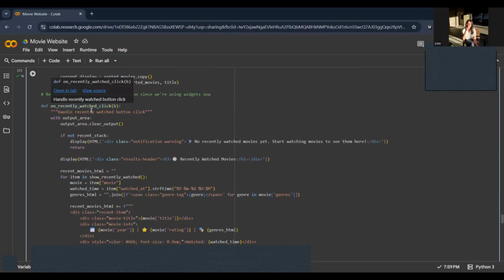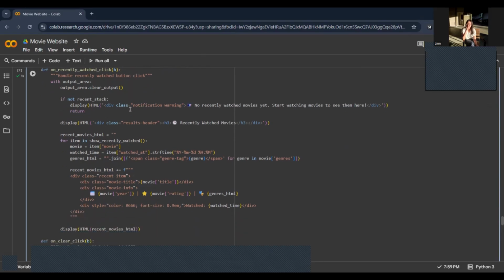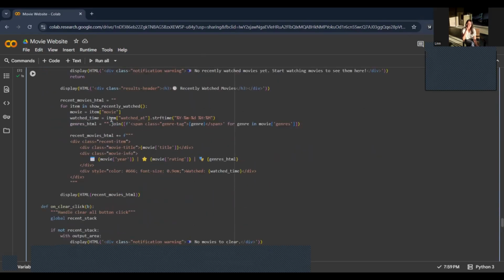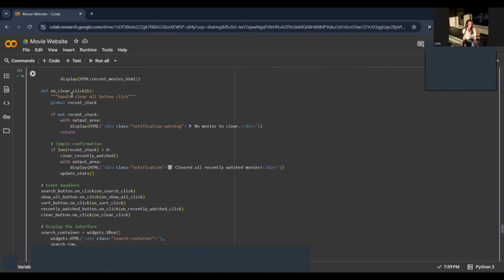For on recently watched click function, it shows all movies that we've marked as watched, which we can get by clicking the button, and retrieve from the recent stack. And for clear click, it clears all recently watched movies by calling the clear recently watched function and updates the status.